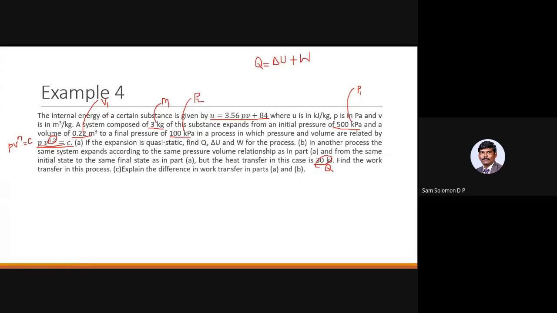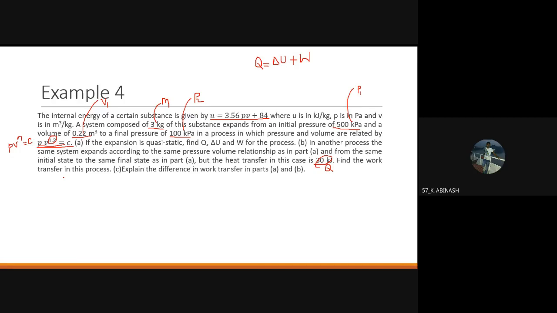V2 is not given. Is it possible to find out the value of V2? Can any one of you tell me, is it possible to find out the value of V2, or is V2 equal to V1? Can any one of you tell me, is V2 equal to V1, or is V2 a different value? Is it possible to find out the value of V2? Are you guys hearing me?